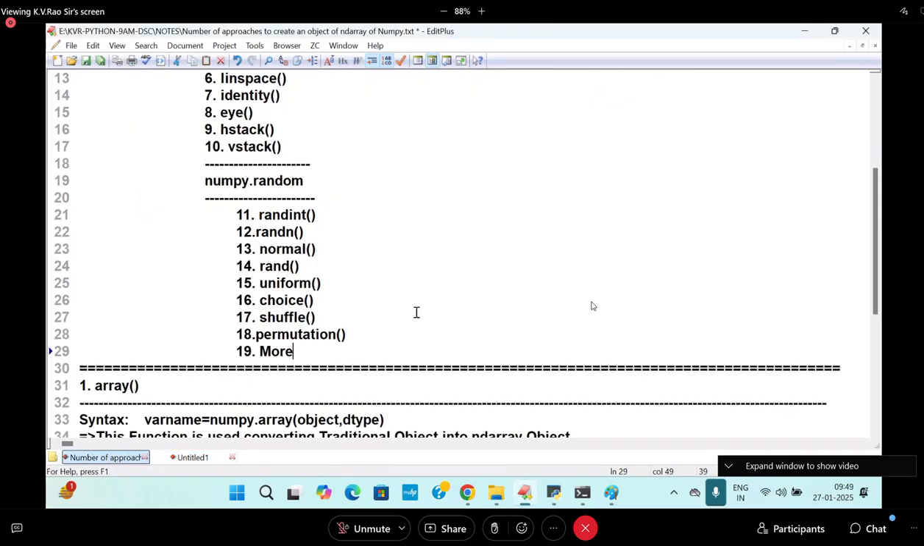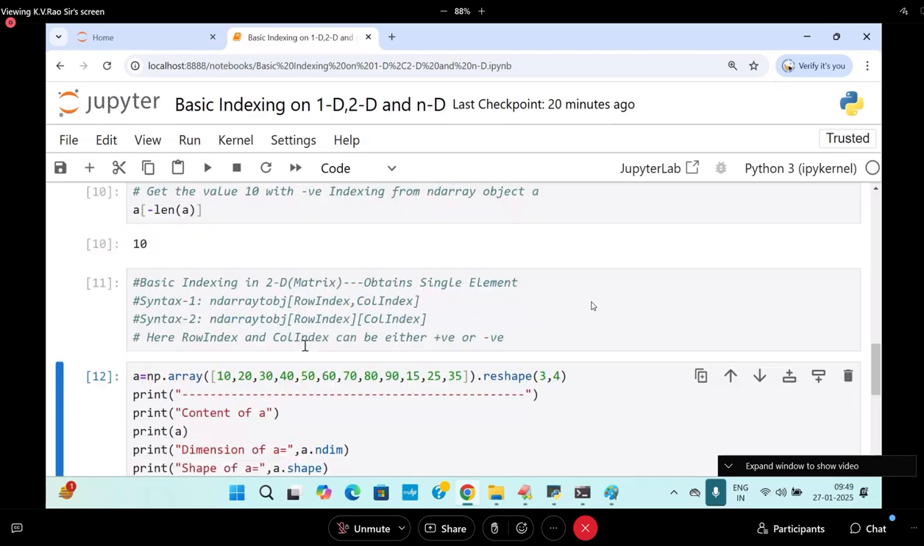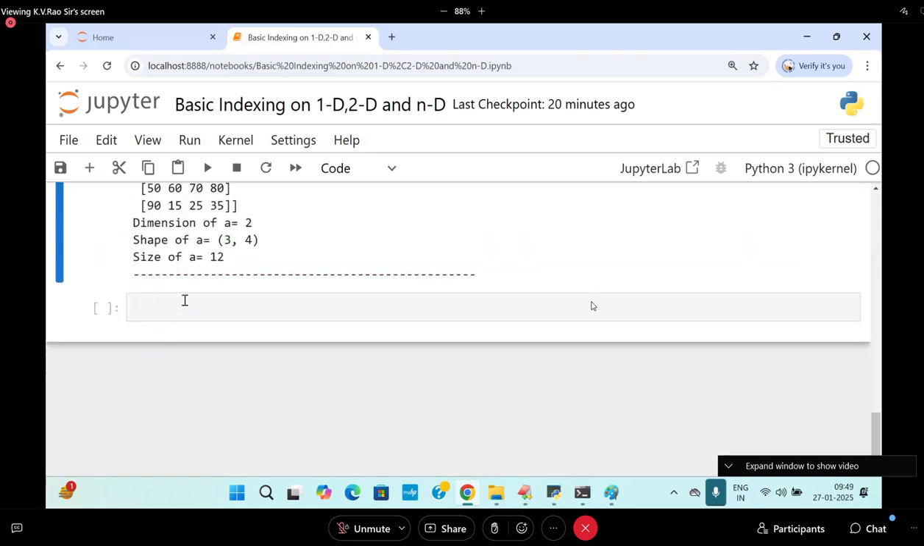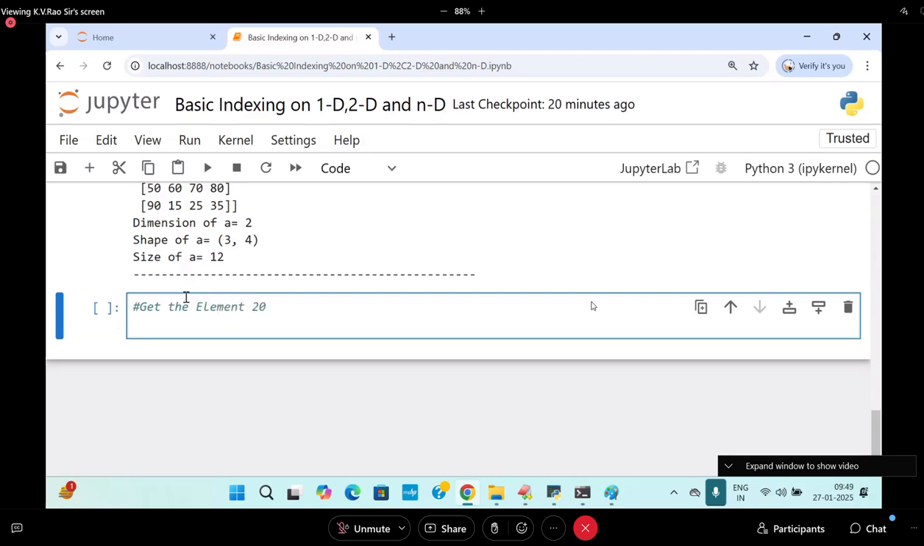I'll move to the next area. Now I'll take dimension 2, 3, 4, and the size of A is 12. Now I want to get the element 20. How to get that element 20?